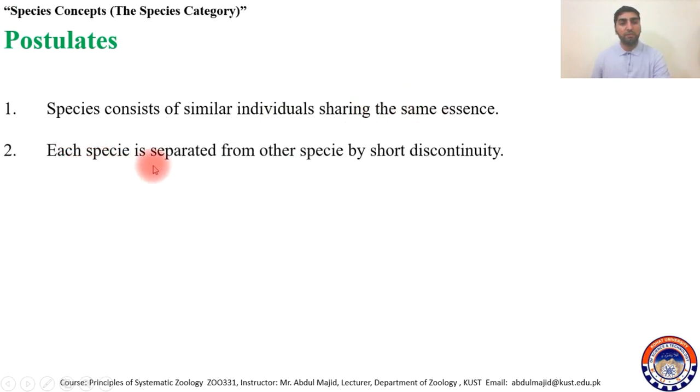And second, each species is separated from other species by a short discontinuity. Means there is a short gap between two species, very slight differences between one species and another.